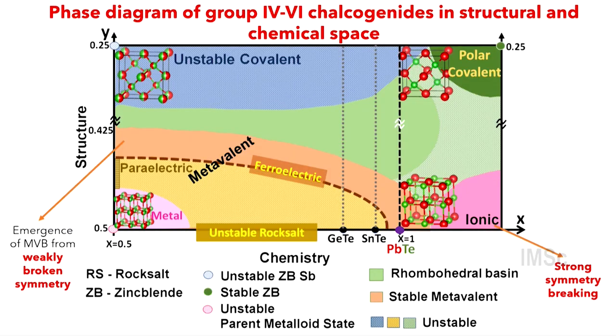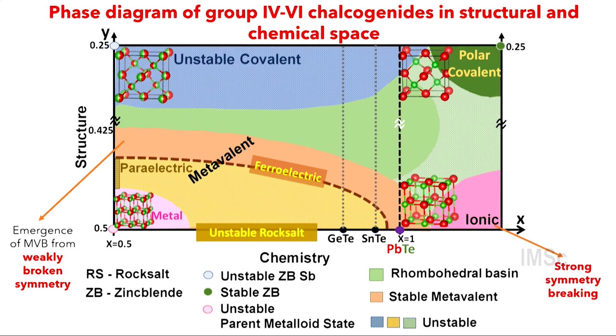So we then have this phase diagram, which we have plotted, which now guides chemists and physicists to develop new materials which will exhibit this type of bonding. Just like in physics, we have Big Bang theory and then spontaneous symmetry breaking leading to the formation of different particles. Here, this point is the metallic state, which is the high symmetry state. It breaks symmetry along both x and y axes and transforms to metavalently bonded states. And if the symmetry is broken even further, it transforms to ionic and covalently bonded four-fold coordination structures.